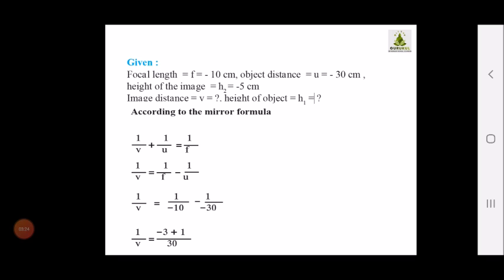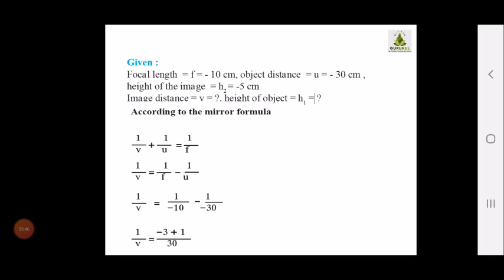Image distance we have to calculate, and we have to calculate the height of the object. According to the mirror formula, 1 upon v plus 1 upon u is equal to 1 upon f. The known quantities are f and u.